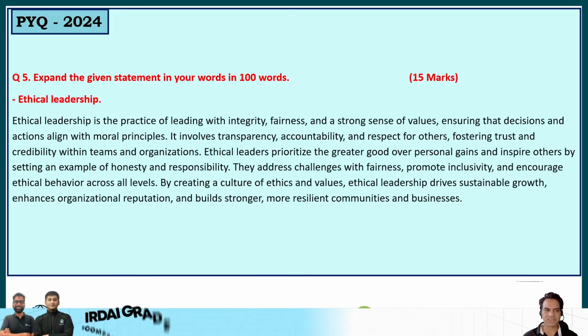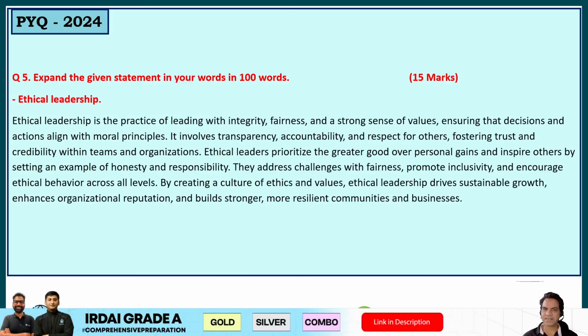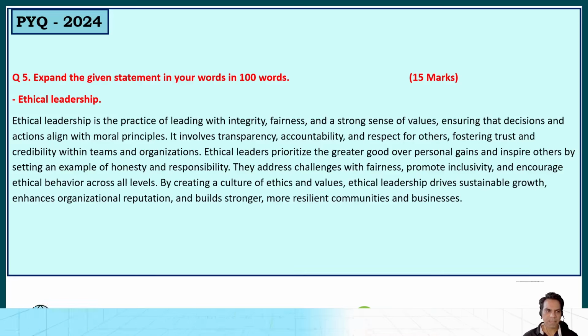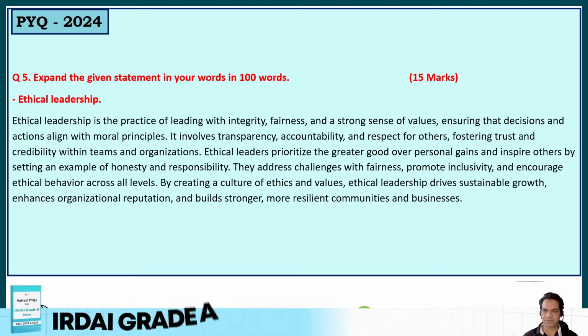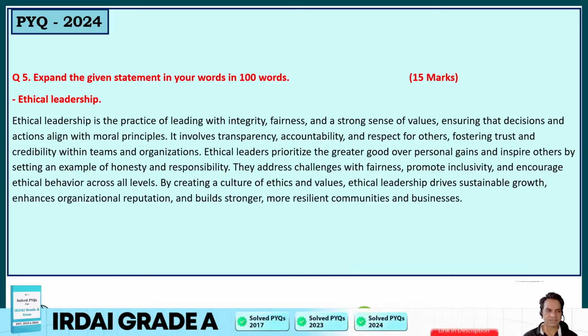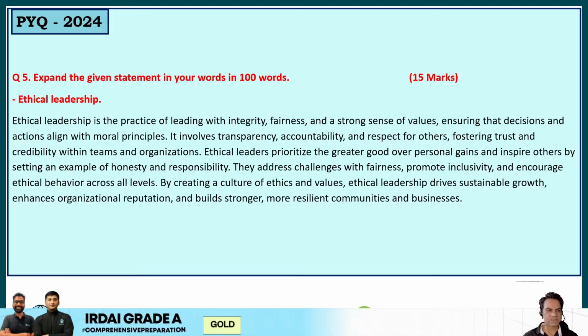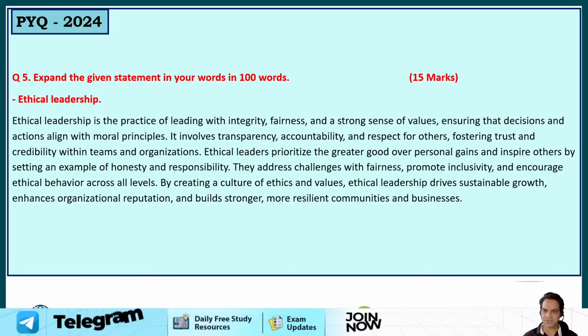And the other choice was ethical leadership. What is ethical leadership and what can you say about it? Let's see what can be written for it. Ethical leadership is the practice of leading with integrity, fairness, and a strong sense of values, ensuring that decisions and actions align with moral principles. It involves transparency, accountability, and respect for others, fostering trust and credibility within teams and organizations. Ethical leaders prioritize the greater good over personal gains and inspire others by setting an example of honesty and responsibility.